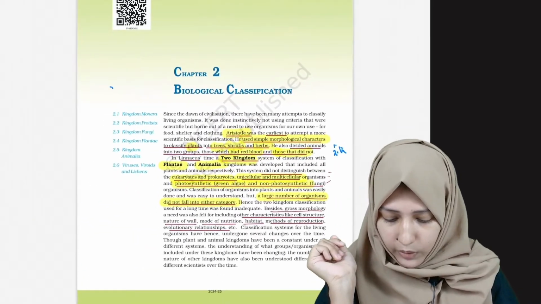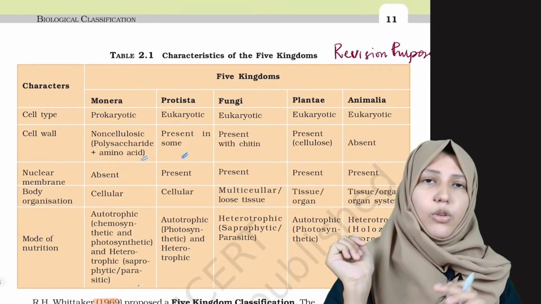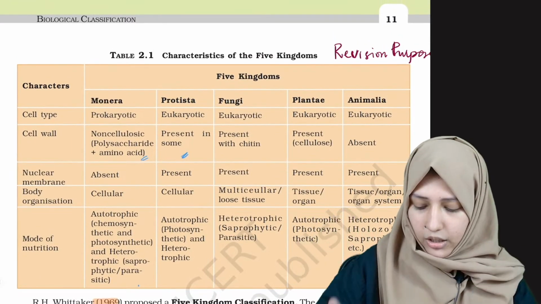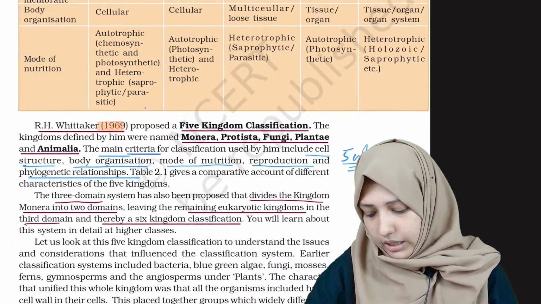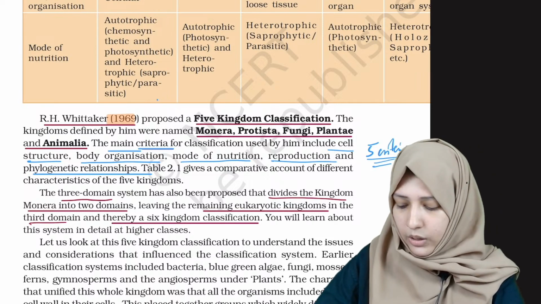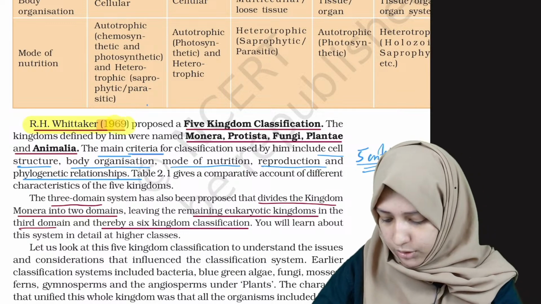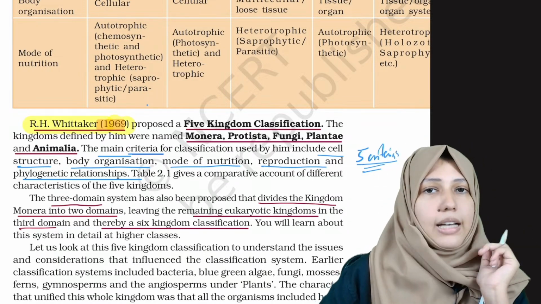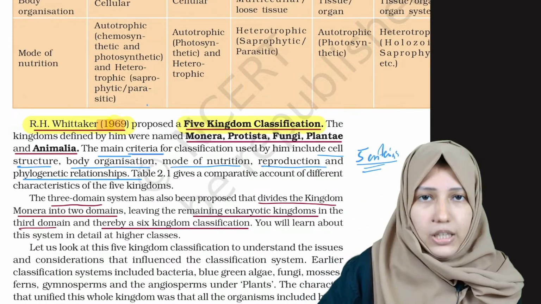Let's see the newest and latest classifications. This table you don't have to study now, because we can use it for revision. As per the NCERT, what you have to study is the R.H. Whittaker classification.